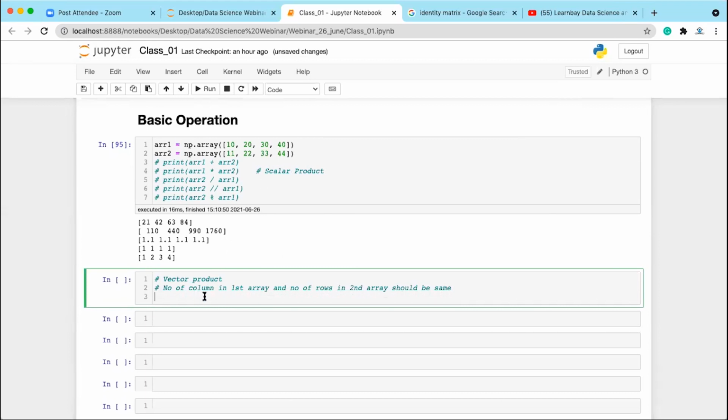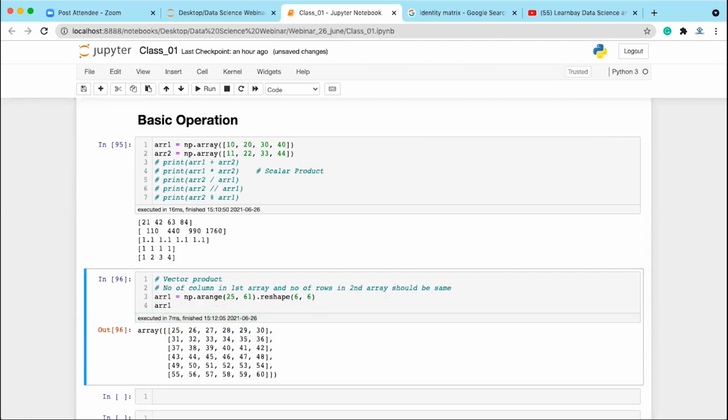Okay, then only you can do this vector product. So let's say if you have these two arrays, array 1 is equal to np dot arange. I'll be writing here 25 comma 61, dot reshape, we have 6 comma 6. Now let's print array 1. This is a 6 rows and 6 columns array, right?